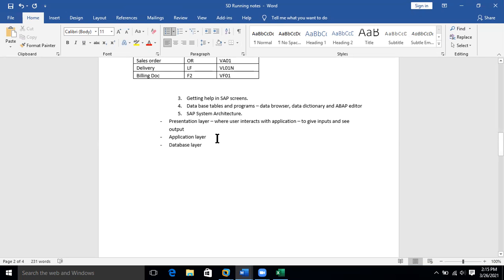Then the application layer is nothing but programs that validate and extract information from the database. And the database layer is where information is stored.